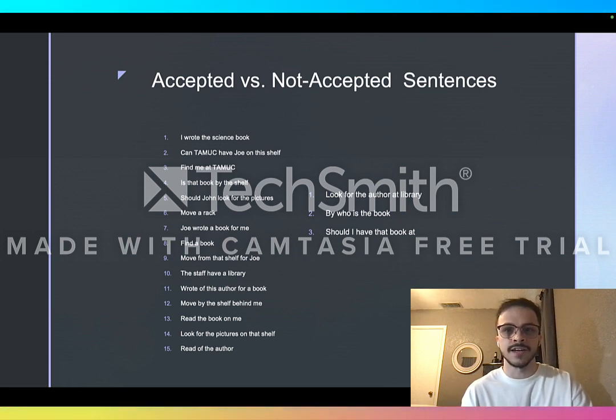On the right-hand side is where we have our invalid sentences. So: By who is the book? Should I have that book? Look at the author at library. Look for the author.